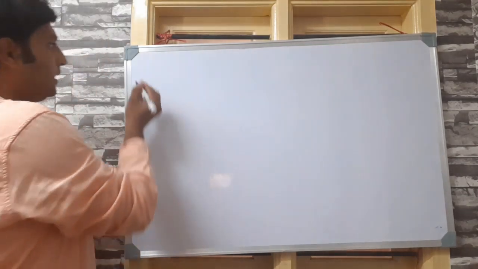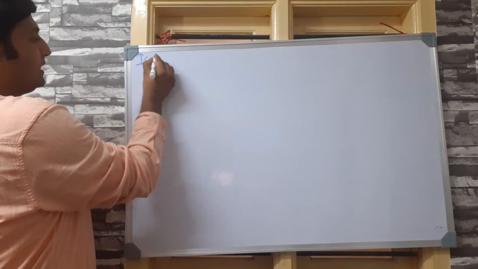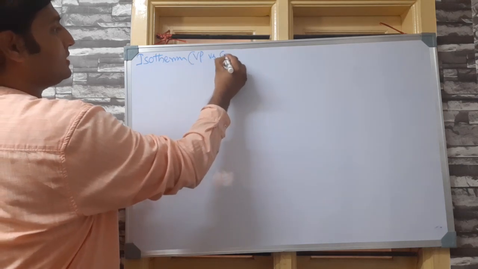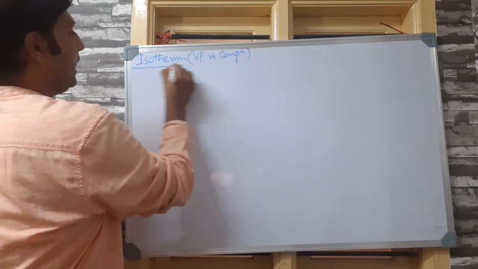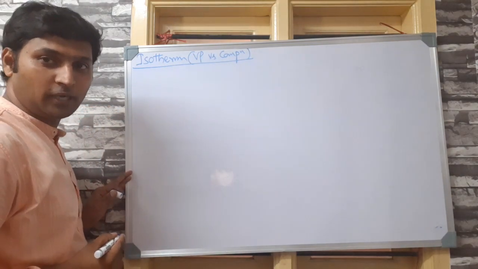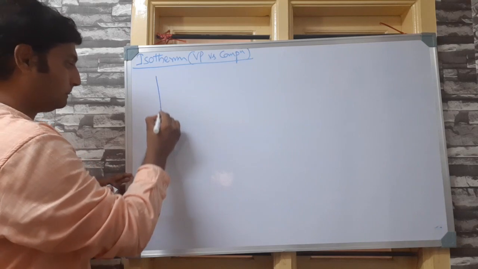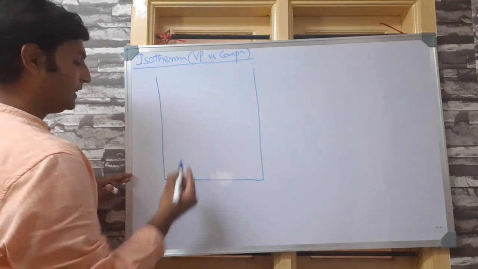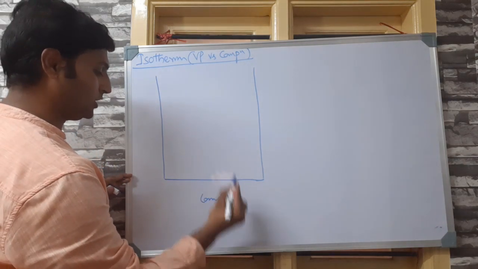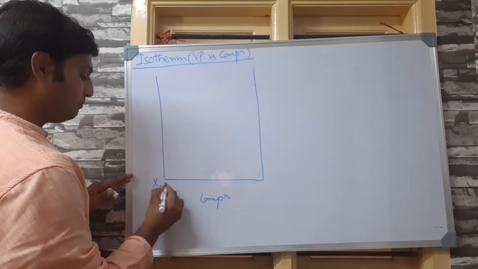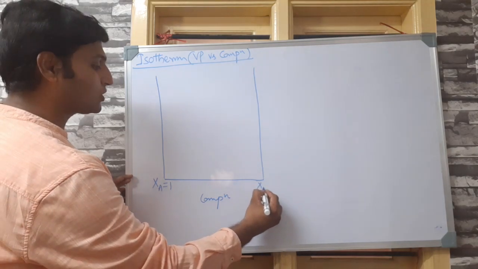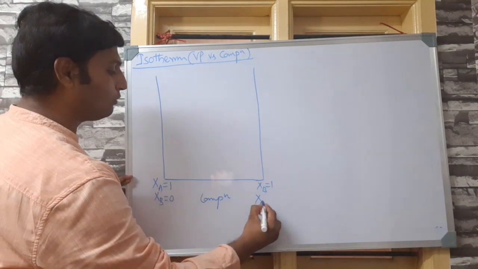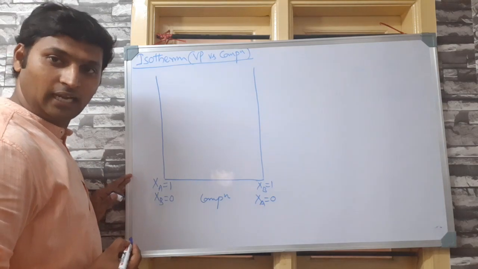Now you see, I am going to draw an isotherm for vapor pressure versus composition, where the x-axis represents composition, and let us assume left extreme mole fraction of A is 1, right extreme mole fraction of B is 1, means here mole fraction of B is 0, here mole fraction of A is 0. Clear?